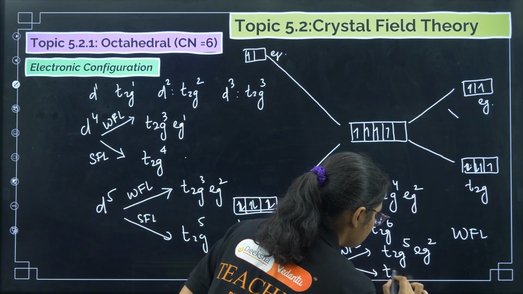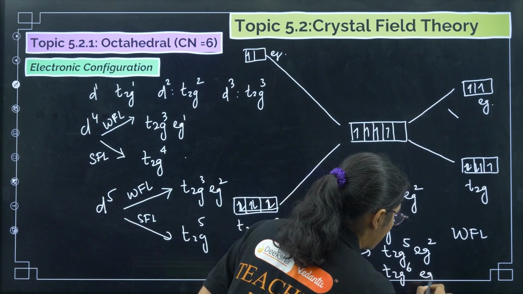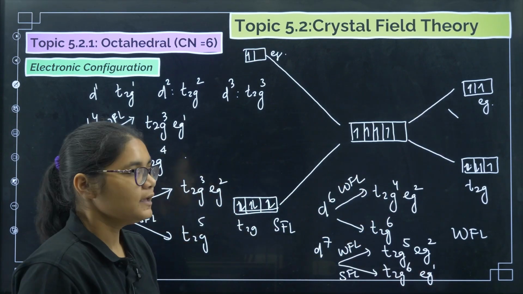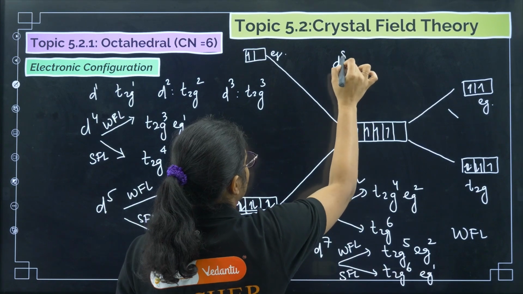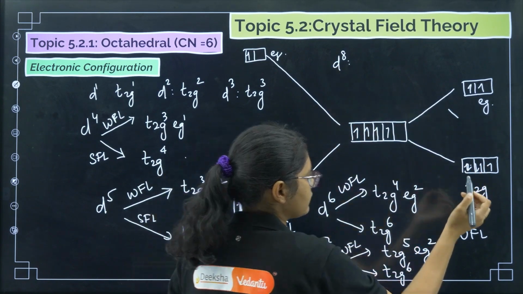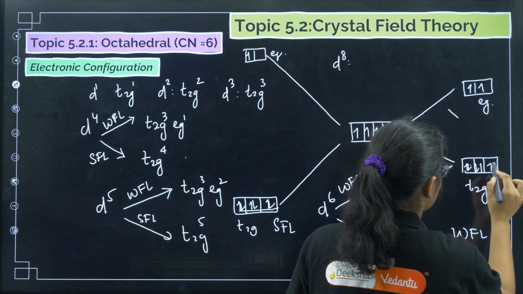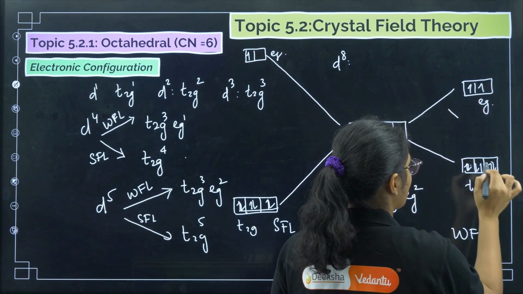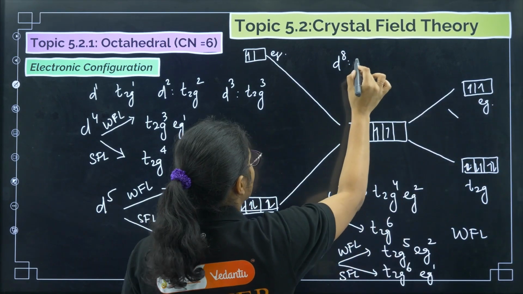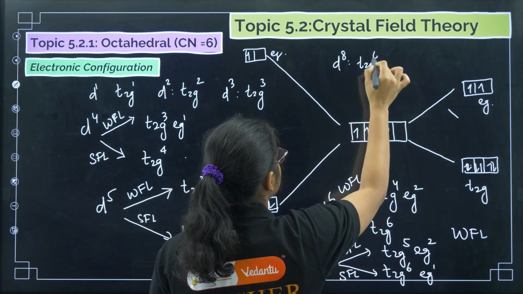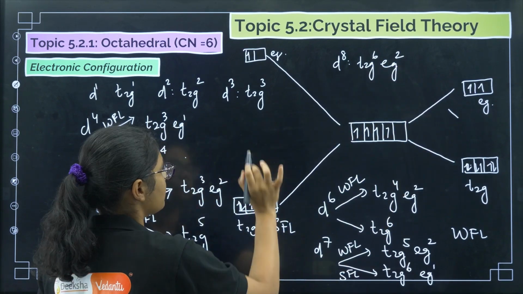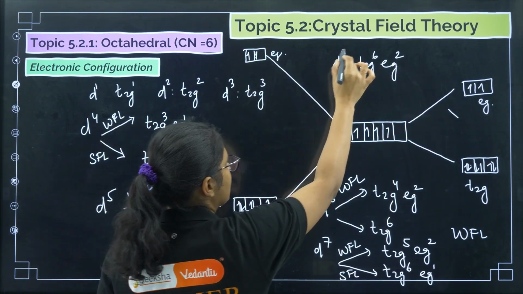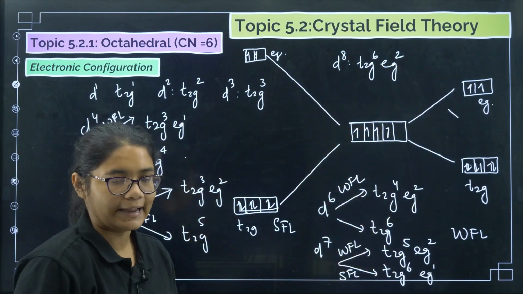So what will I get here? T2G6 and EG1. Okay, now coming to D8. If I see D8 configuration, already 6 electrons we have done, the 7th electron and 8th electron, these two are occupied, it will occupy here. So I will get T2G6 EG2, and here also, 6 already occupied, 7th and 8th. So the same configuration will come for D8.